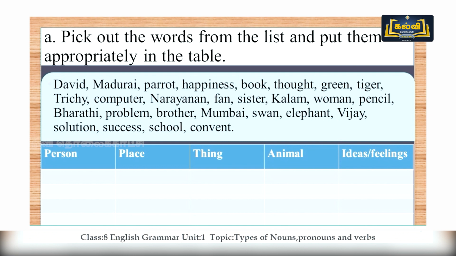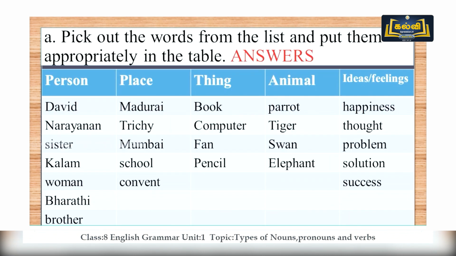Here you find some words. You are going to pull those words and put them in the columns. Shall we do that? I am going to help you in doing those. So see, the person names are listed like David, Narayanan, sister, Kalam, women, Bharati, brother. And the place names I have listed here: Madurai, Trichy, Mumbai, school, convent.